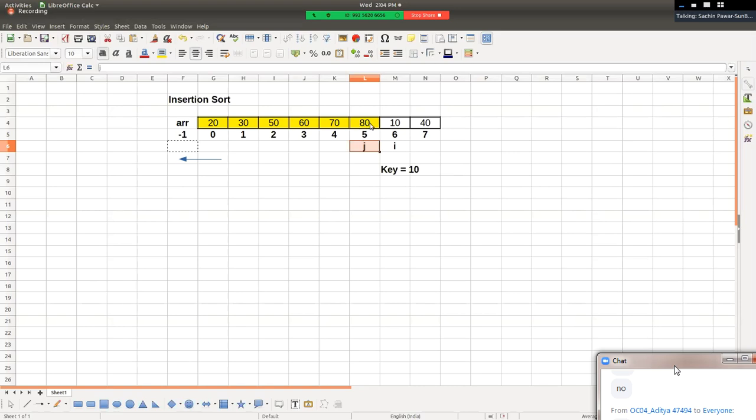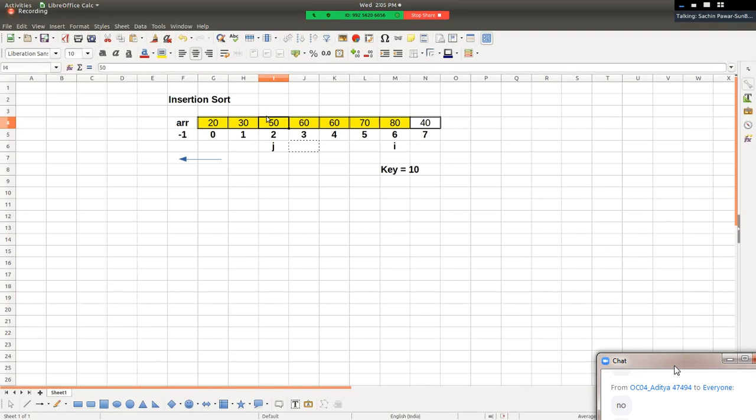Is 10 less than 80? Yes, and hence we need to shift 80 towards the right by one position. J minus minus. Again compare value of key 10. Is it less than 70? Yes, and hence we need to shift 70 as well towards the right by one position. J minus minus. Again compare value of key 10. Is it less than 60? Yes, so 60 as well is shifted towards the right by one position. J minus minus. 10 gets compared to 50. Is value of key less than 50?